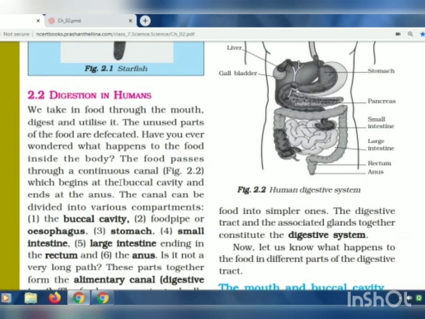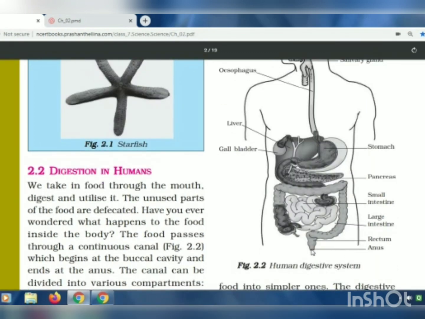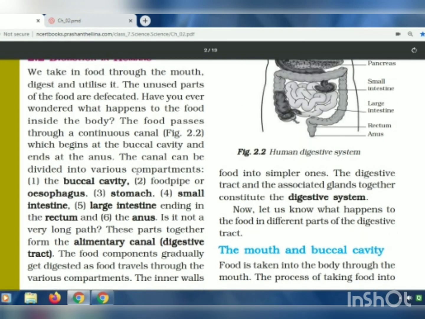Then it starts at the buccal cavity and ends at the anus. This is the anus where it ends, from where we throw out the waste from our body. The canal can be divided. This whole canal, starting from the buccal cavity to the stomach, then the small intestine, large intestine, and anus, this whole long canal is divided into various compartments.